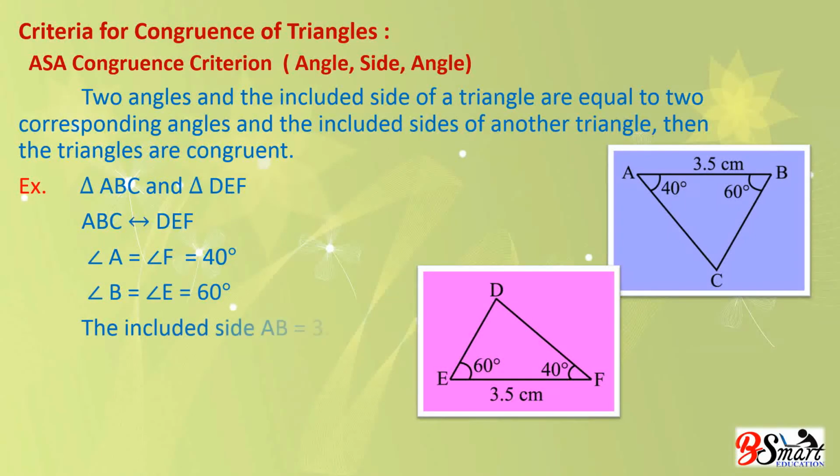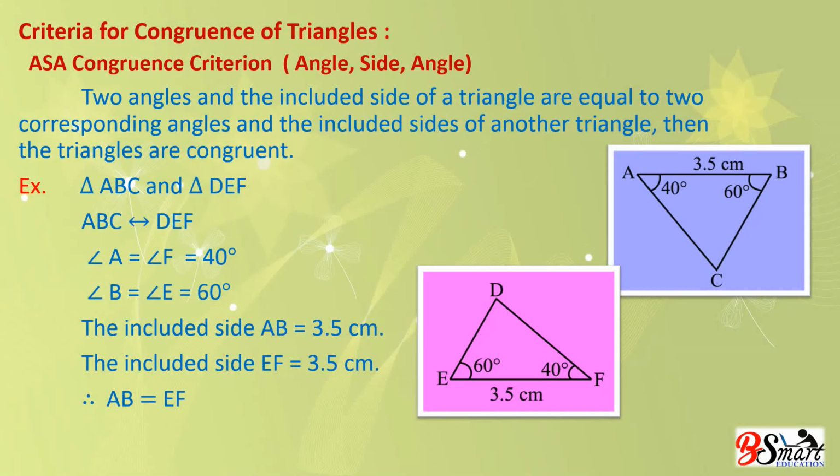The included side AB equal to 3.5 centimeter and side EF equal to 3.5 centimeter. Therefore, AB equal to EF. Therefore, triangle ABC congruent to DEF by angle, side, angle congruence rule.